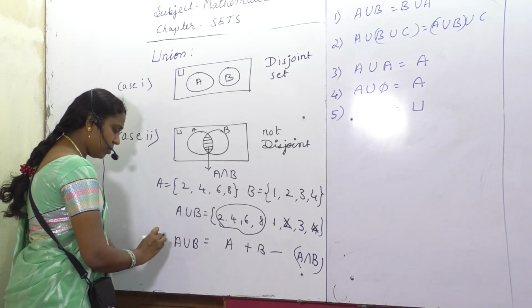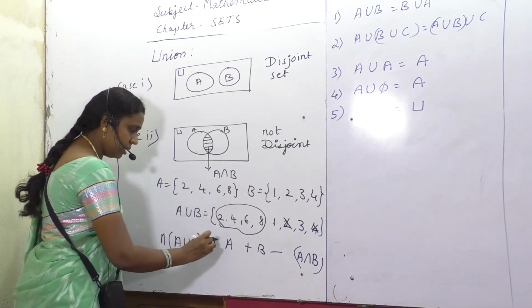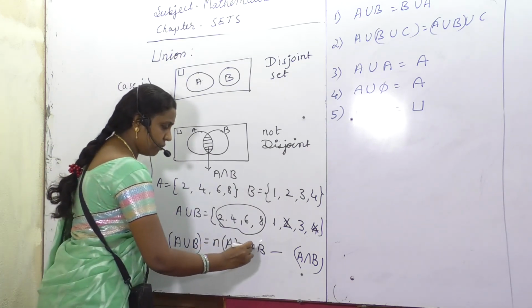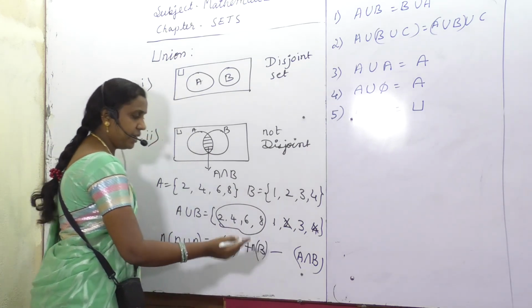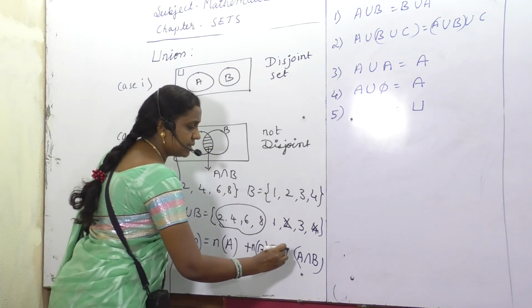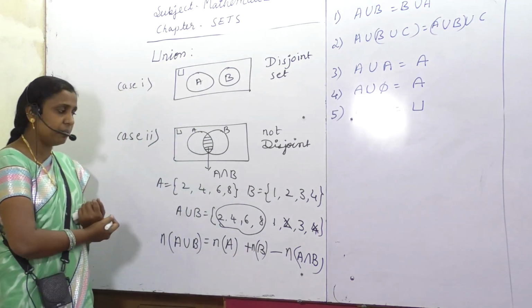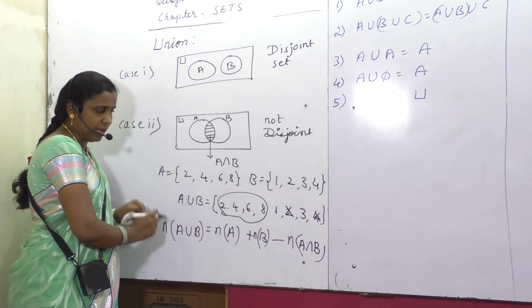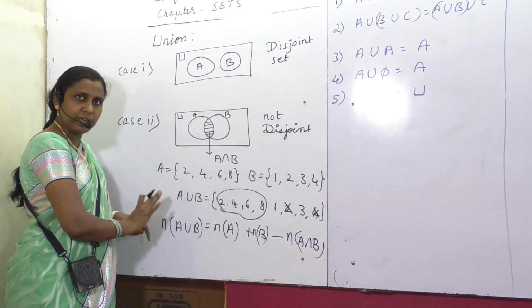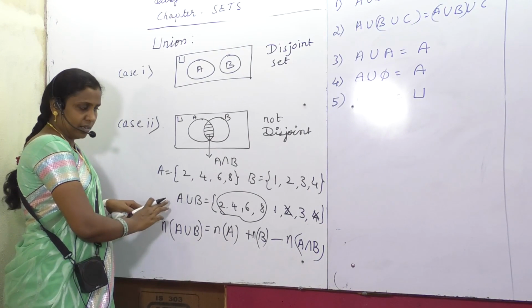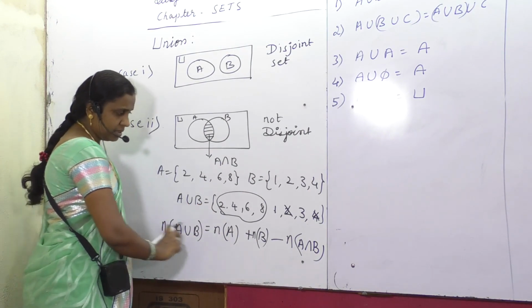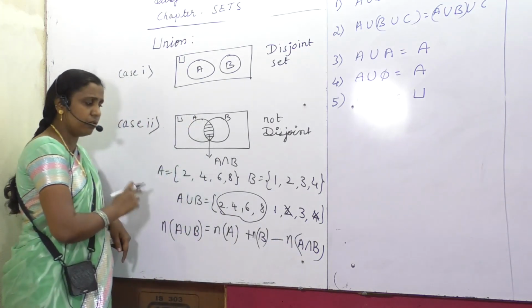So here one formula it will be in this form. N of A union B equal to N of A plus N of B minus N of A intersection B. So we just verify whether this formula is correct, that this formula holds good for every kind of sets.